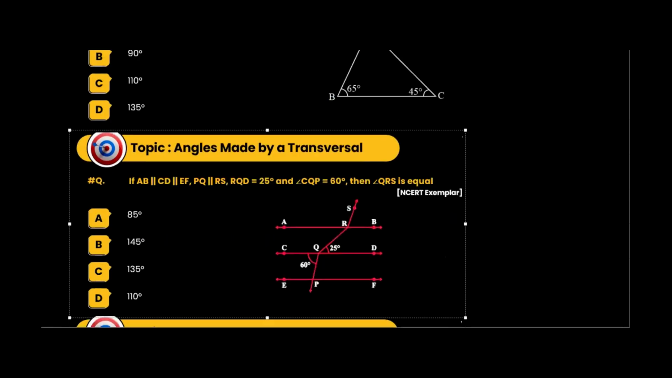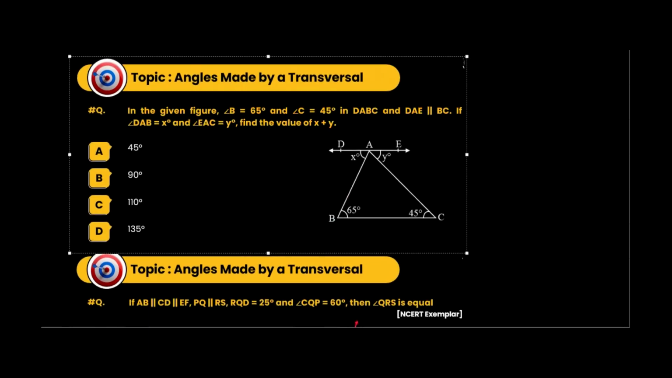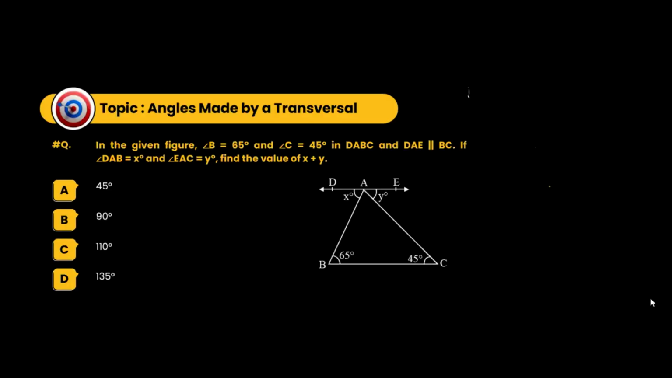Okay, let's come to this one. Here we have in the given figure y is equal to 60, angle B is equal to 65. So angle B is equal to 65. Angle C is equal to 45.